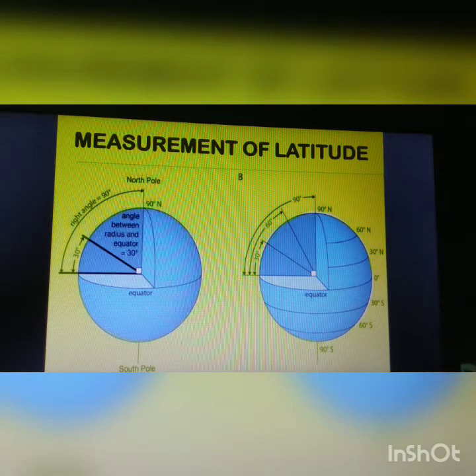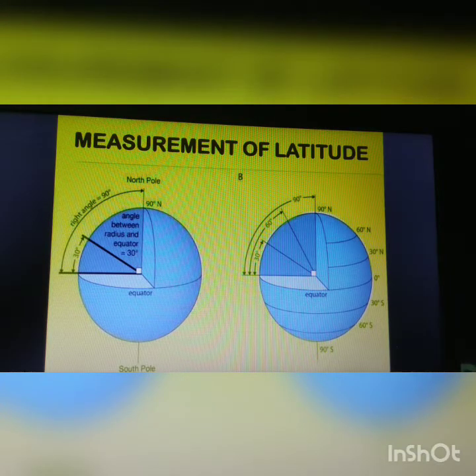There are 360 degrees in a circle, 60 minutes in a degree and 60 seconds in a minute. The equator is taken as the starting line and is thus marked as 0 degree latitude. The North Pole and the South Pole are marked as 90 degrees north and 90 degrees south respectively.